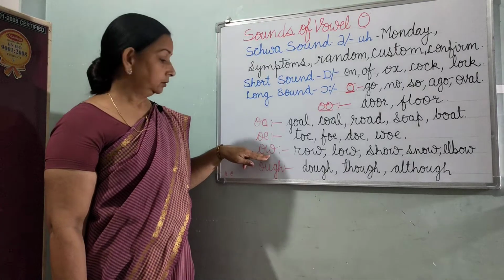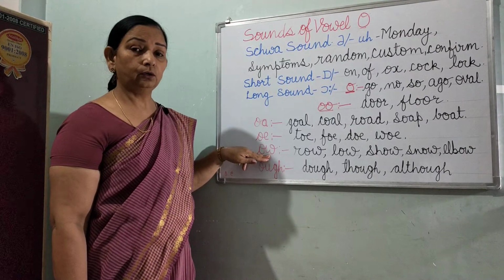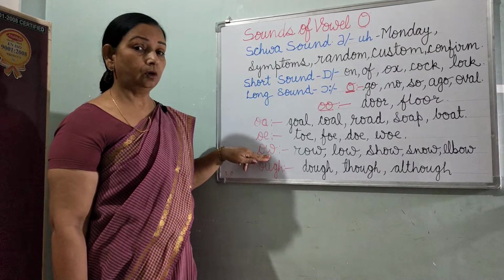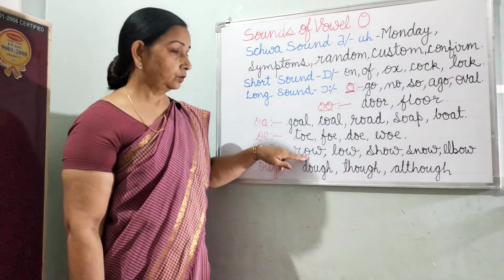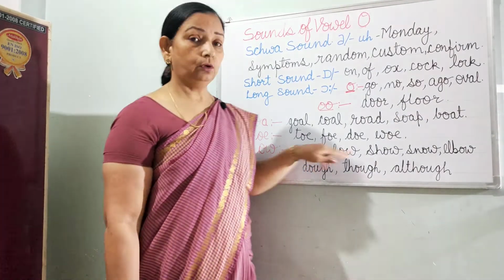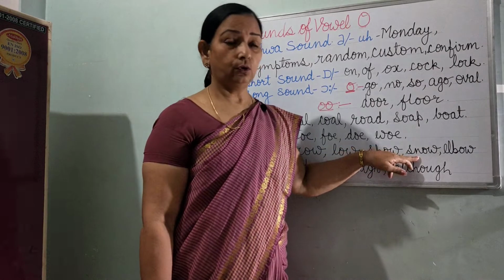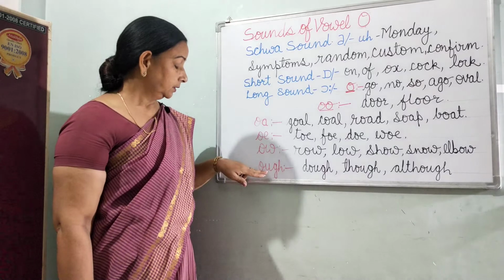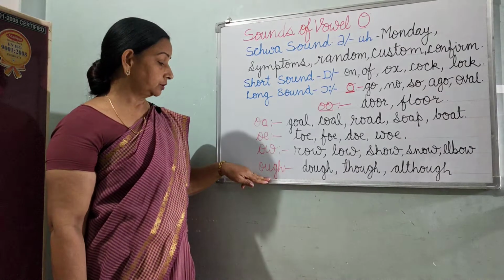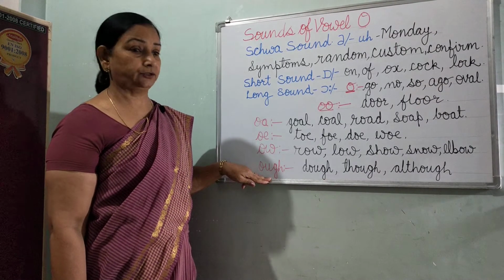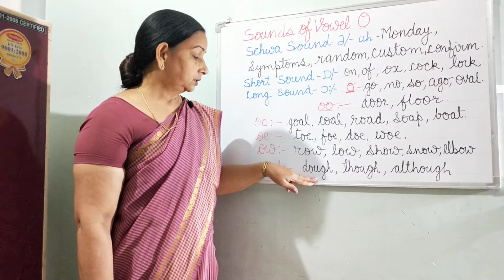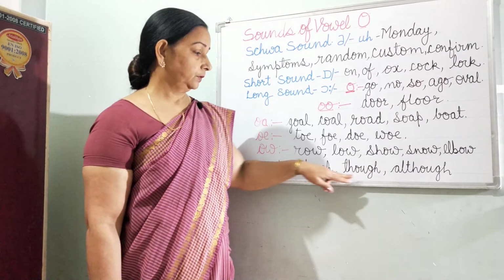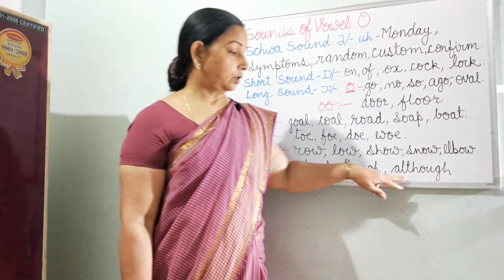This is also for sound long O, as in row, low, show, snow, elbow, tomorrow, etc. The 6th spelling pattern for long O sound is OUGH, as in words dough, though, although.